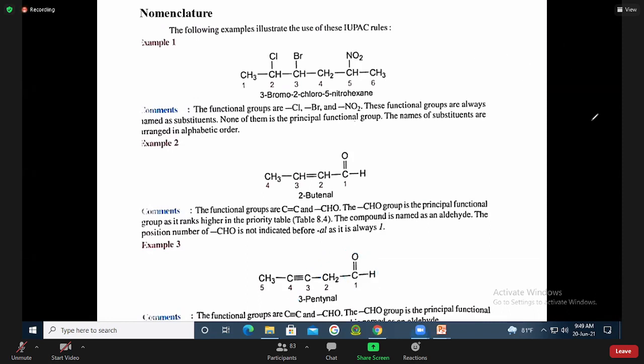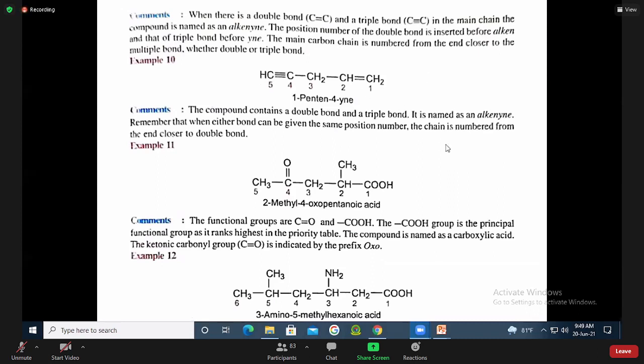Let's go to the other page. How about this one? There is a presence of both triple bond and double bond. Yes, sir.